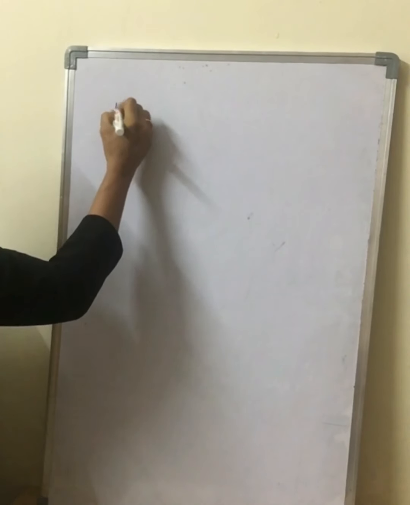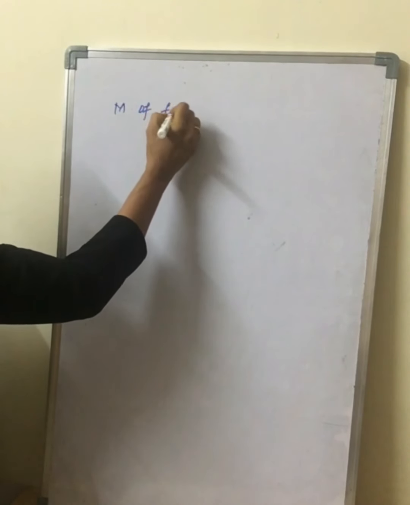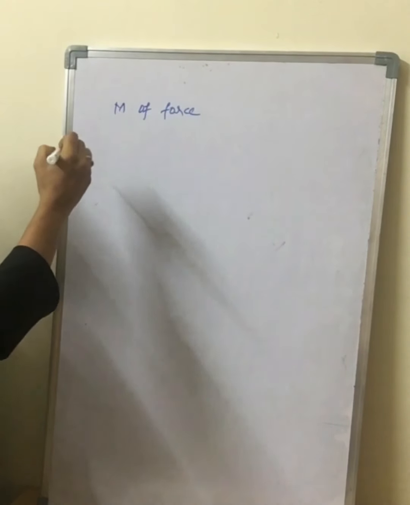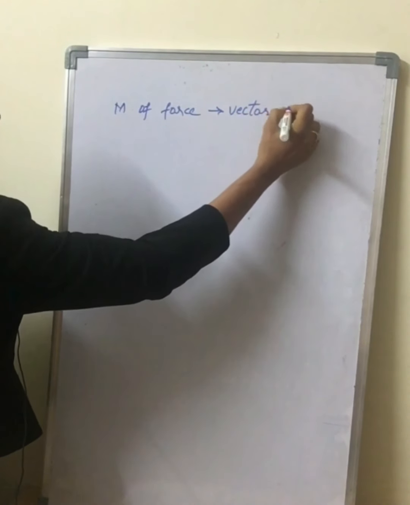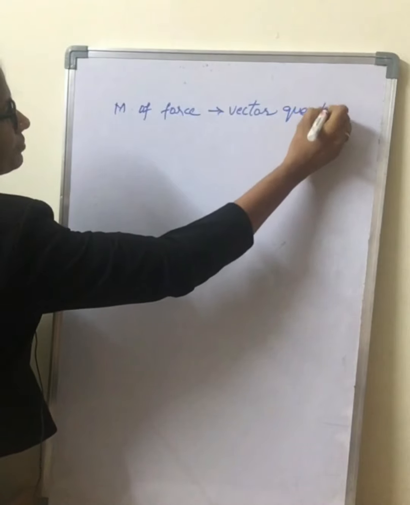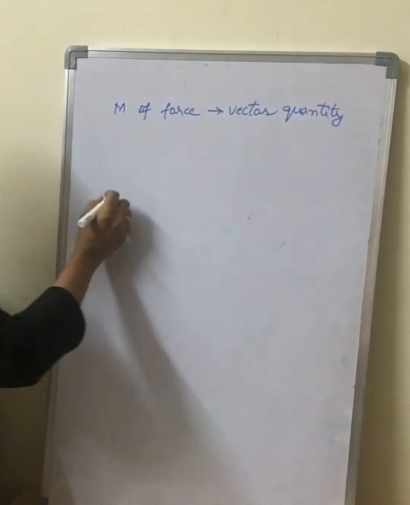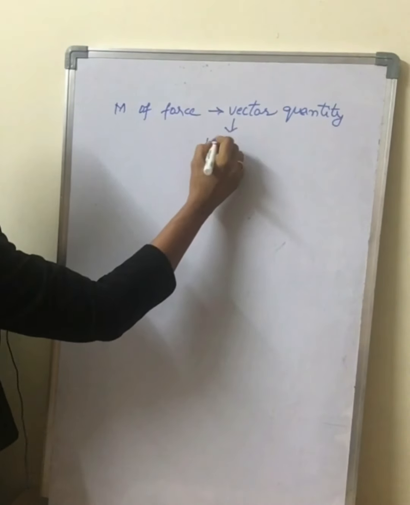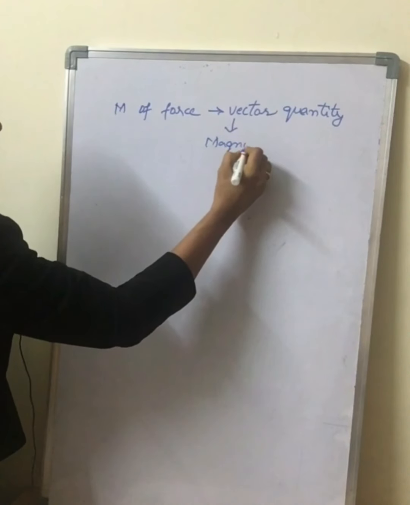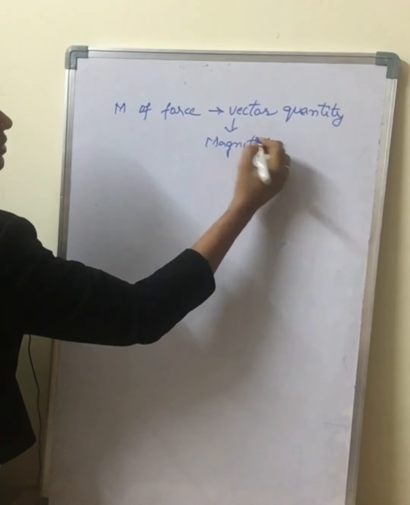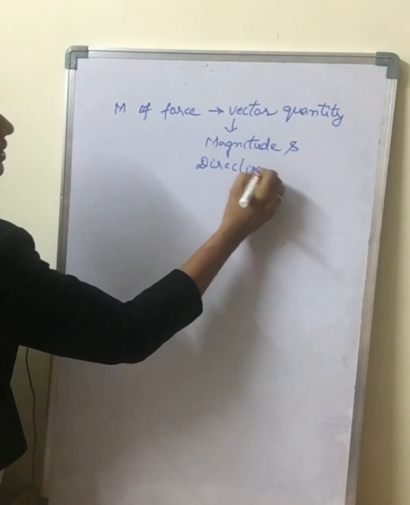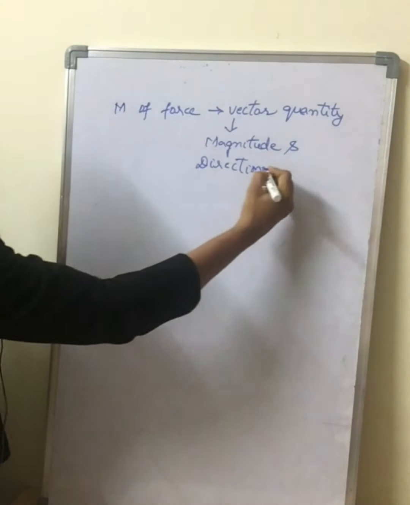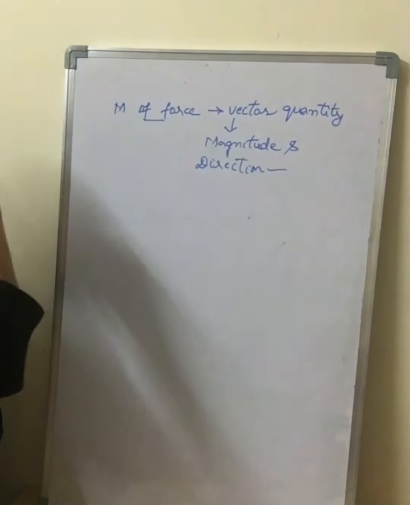So moment of force is a vector. What is a vector? Which has magnitude and direction. So how does the moment of force have a direction here?